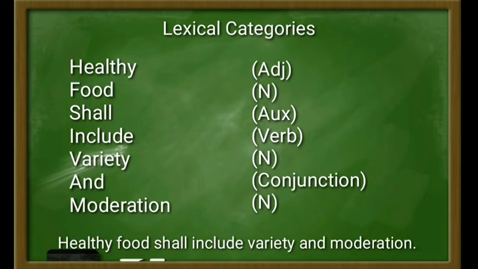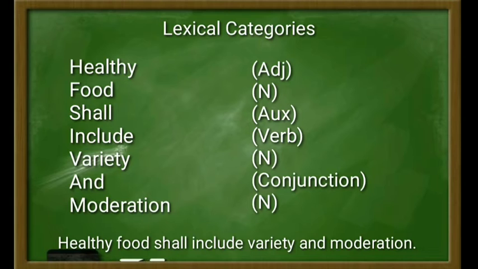And then the last is the word moderation. It is a noun, and it is also an open category. It can be proven by morphological frame, such as moderations, which consists of noun plus plural morpheme, and then it can also be proven by syntactical frame. For example, "some moderations", that consists of determiner plus noun.